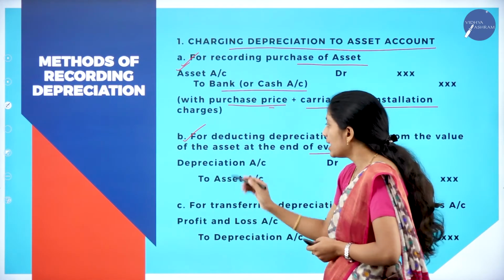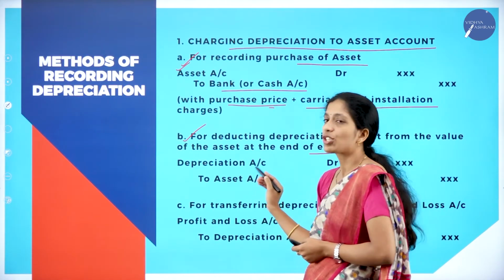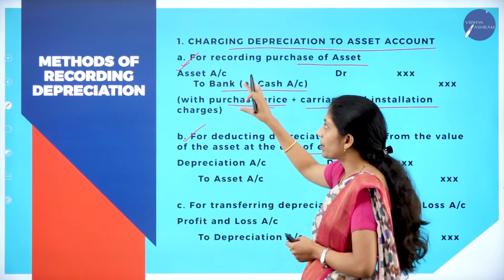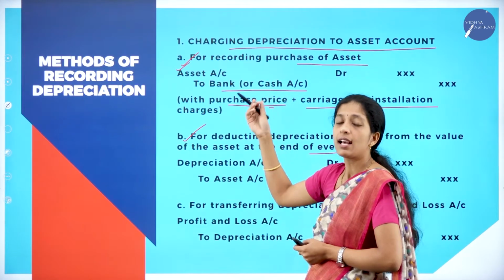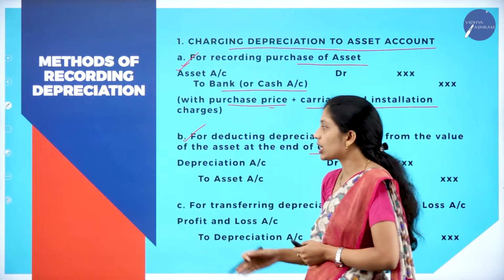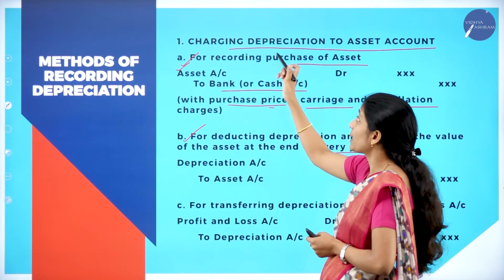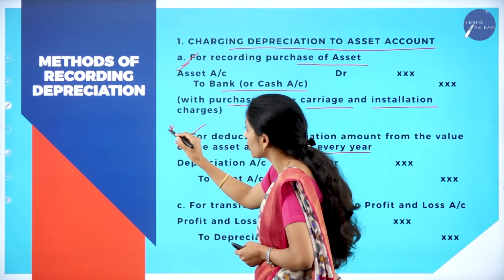What is the entry? Depreciation account debit to asset account. So you are going to charge the depreciation at the end of every year. First you will purchase the asset. Your entry will be asset account debit to cash or bank account. Next, for charging depreciation, depreciation account debit to asset account. That is under the first method, charging depreciation to asset account. Here you have to note.